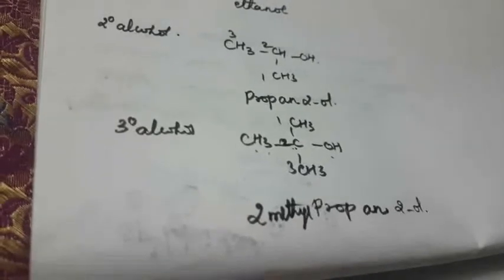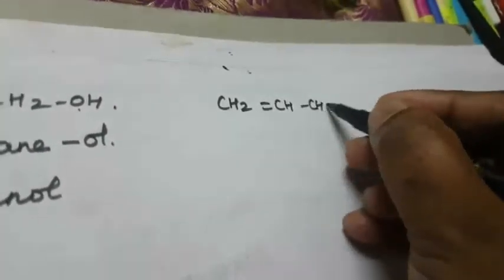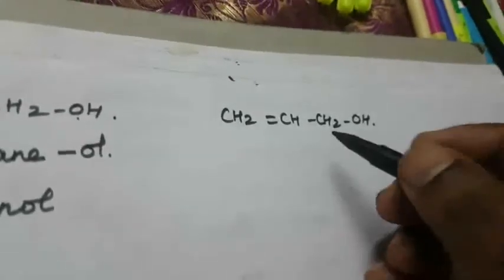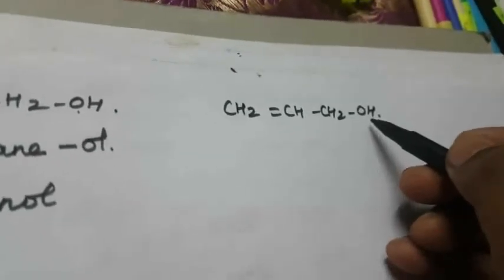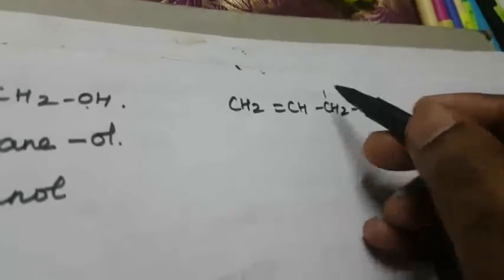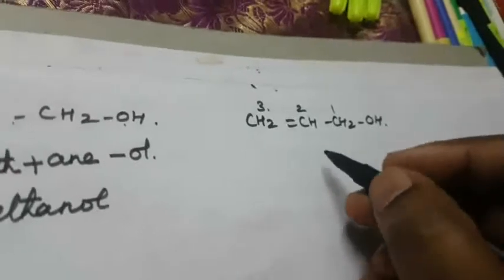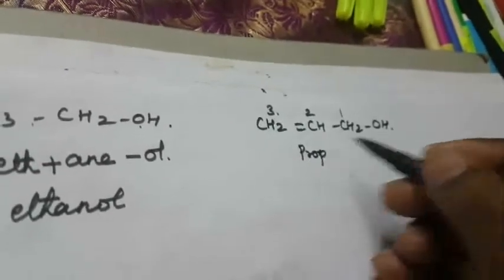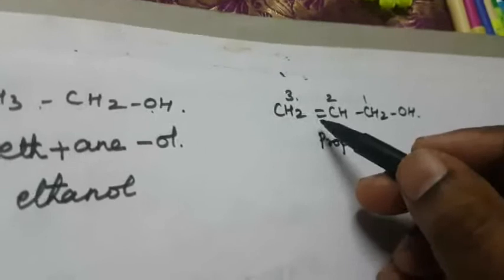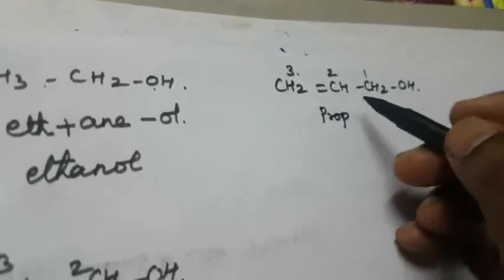So next, the OH group attaches to the allyl group. What is meant by allyl group? The compound containing a double bond is called allyl group. So here CH2 double bond CH, CH2 OH. How to name this compound? First the functional group, you give the priority, so that is number 1, 2, 3. Okay, 1, 2, 3, you write the name. So what is the root word? Prop. Is the compound saturated or unsaturated? The compound is unsaturated because here a double bond is there. So which position?